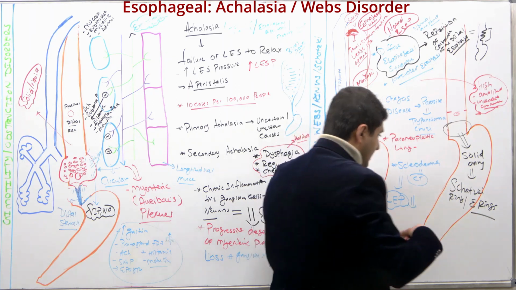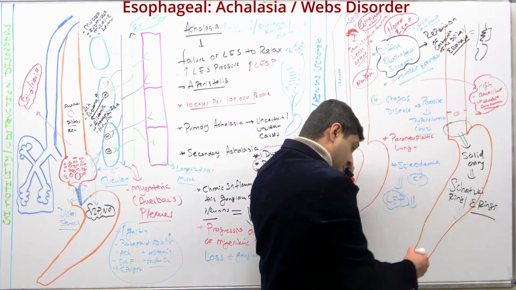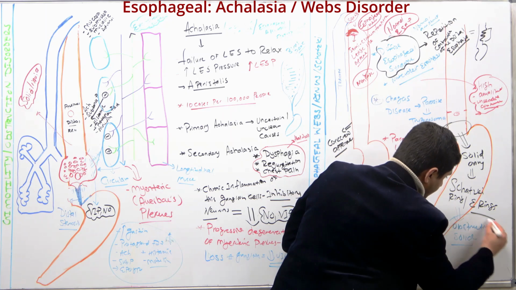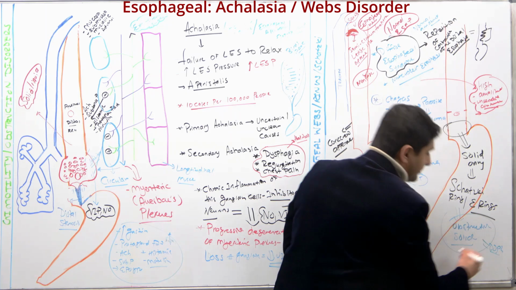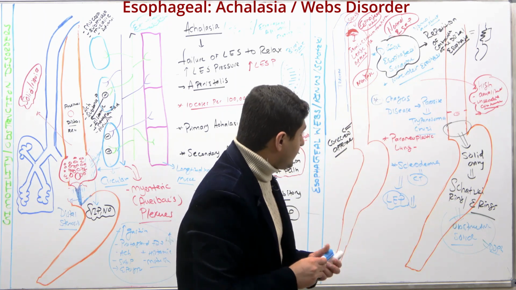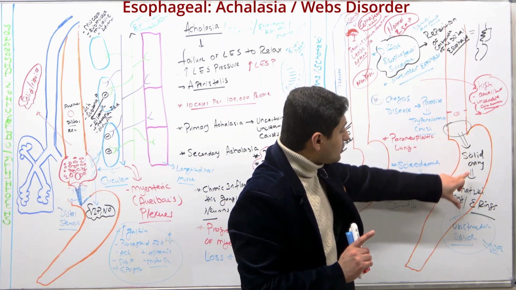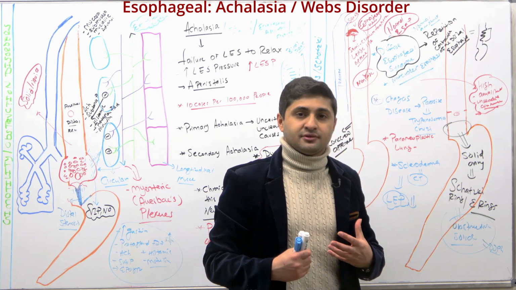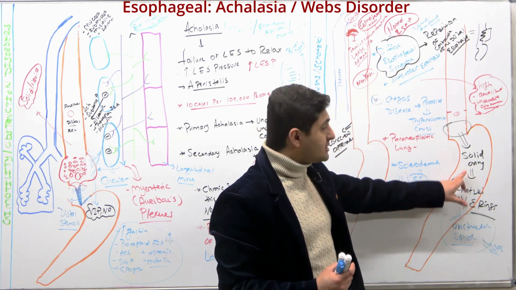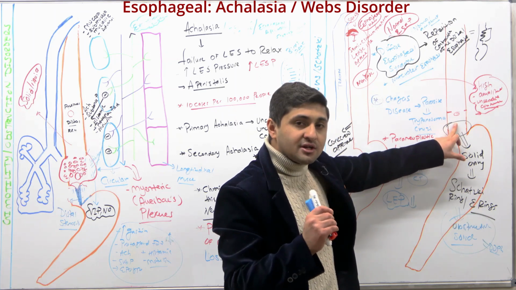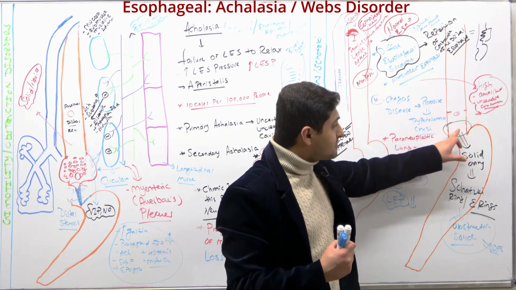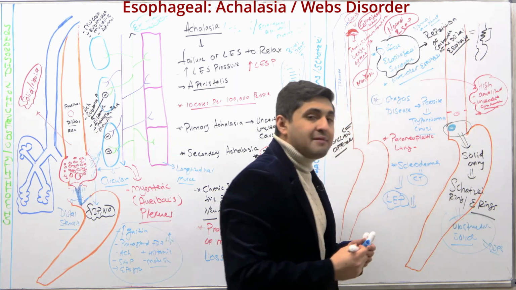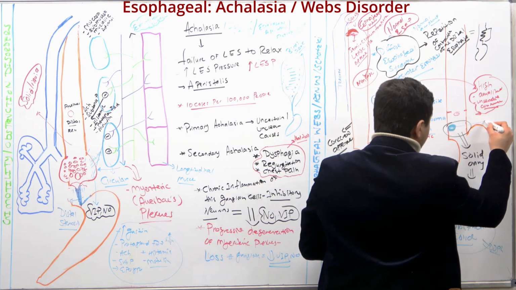The most important thing to remember is that this causes obstruction to solid food, as I said, so obviously it can result in dysphagia, or difficulty swallowing. What could cause this Schatzki ring? Usually chronic irritation or reflux esophagitis. Meaning some acid content is coming backward and causes irritation, and sometimes the mucosa and submucosa can come within that and cause this. And if you look at this microscopically, this is a very important concept you have to remember.